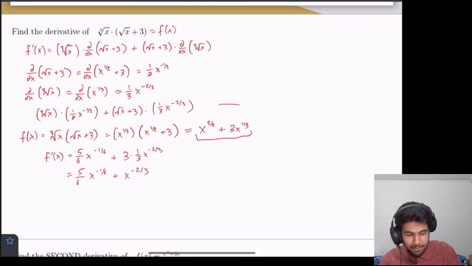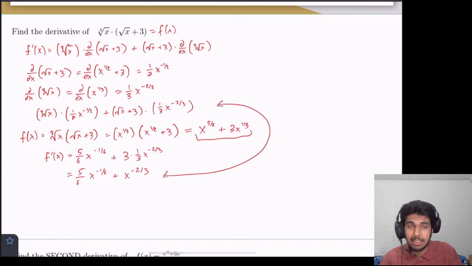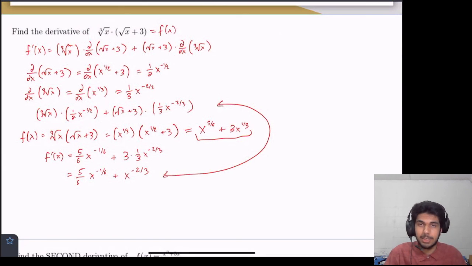And you can see for yourself that these two are in fact equal to each other. I suggest trying it out for yourself and seeing if I'm correct. I really hope I'm correct, but it seems like it should work. But yeah, that's just another way of computing the derivative.